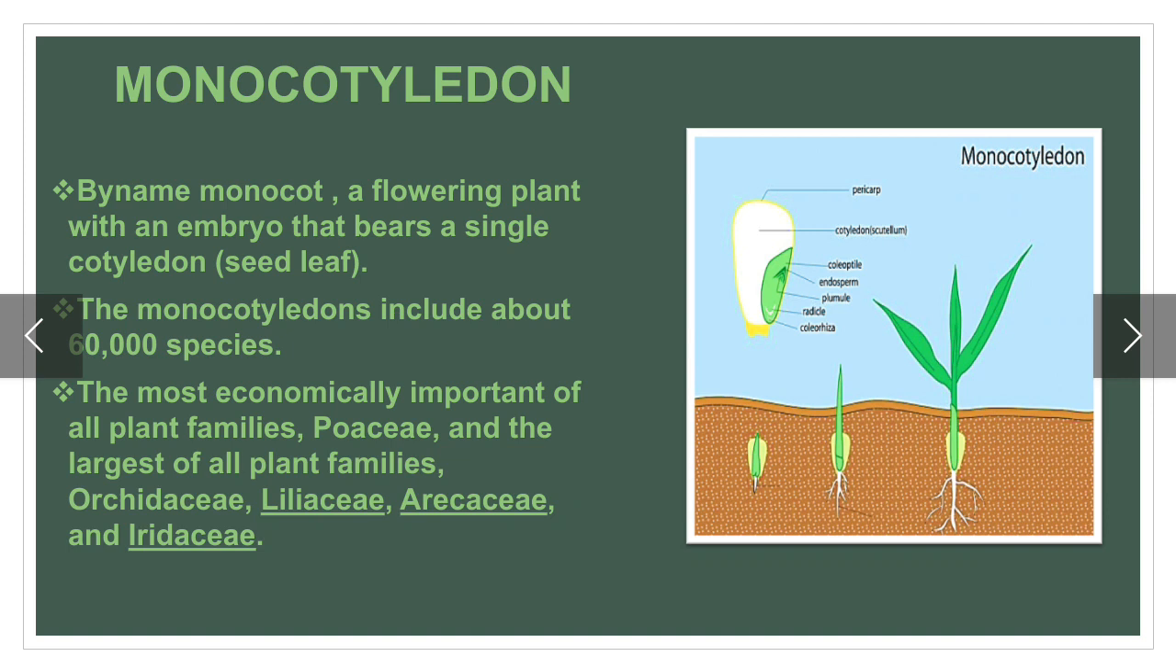You can see here in the picture monocotyledon, which has only a single seed. Its seed has a single seed leaf. For example, some grains and corn.